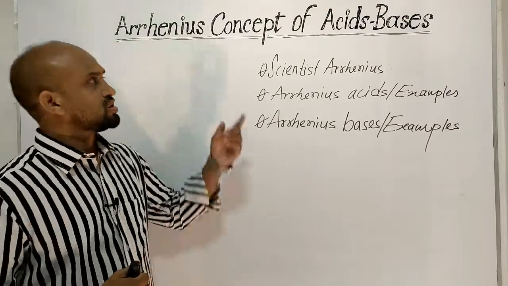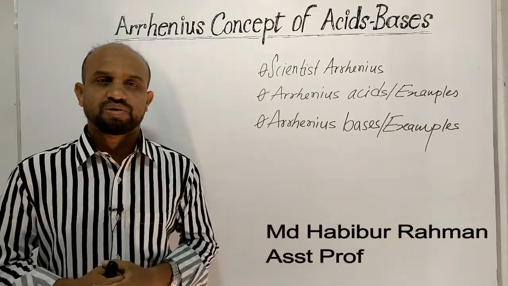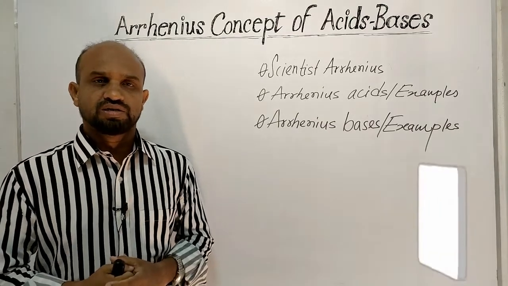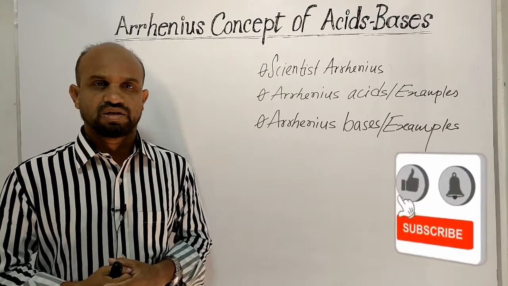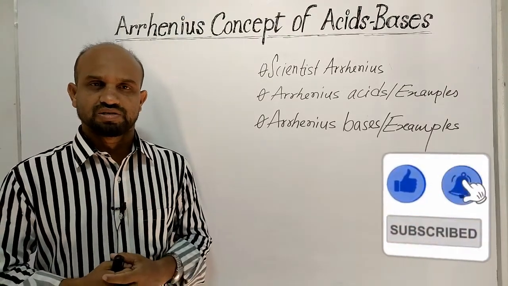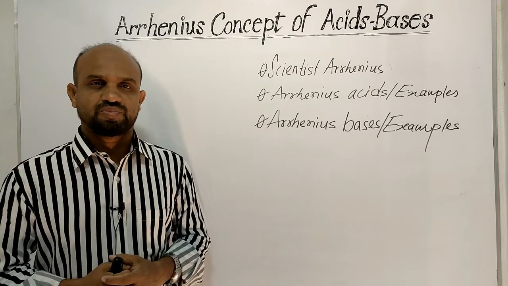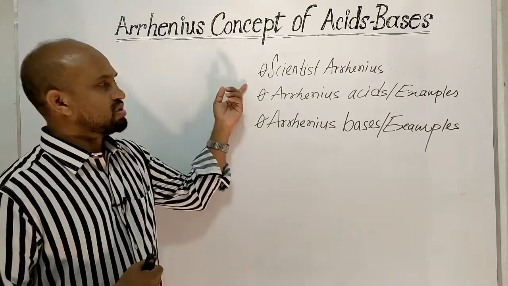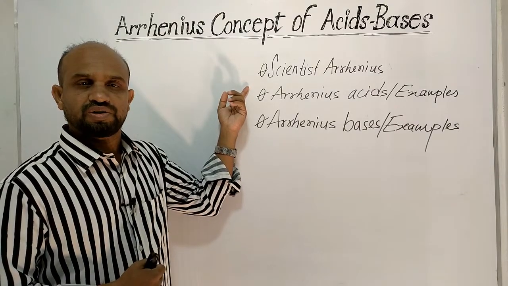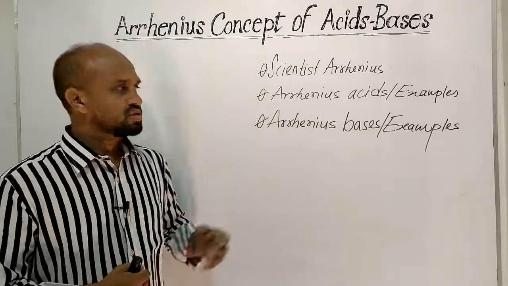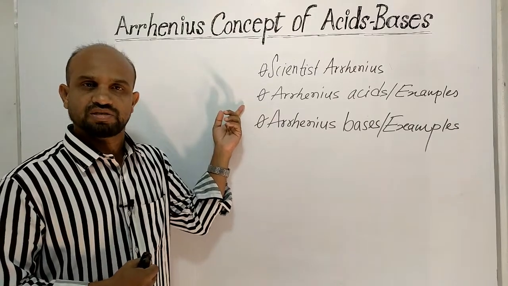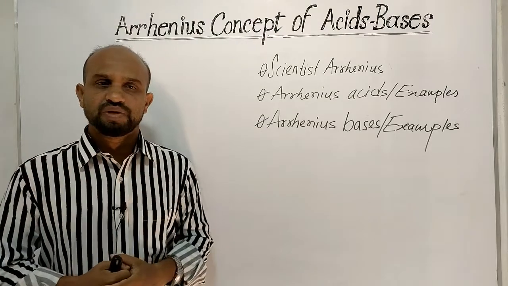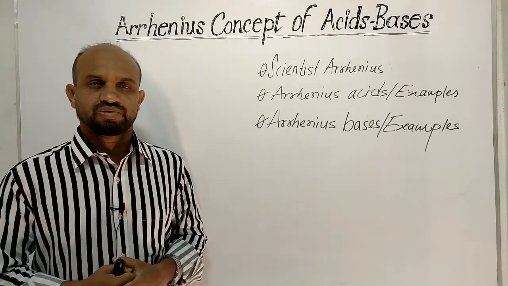Today's lesson is Arrhenius concept of acids and bases. That means, according to scientist Arrhenius, which compounds are acids and which compounds are bases. This is today's topic. In this lesson, we are going to learn a short biography of scientist Arrhenius, then Arrhenius acids with some examples, and Arrhenius bases with some examples.